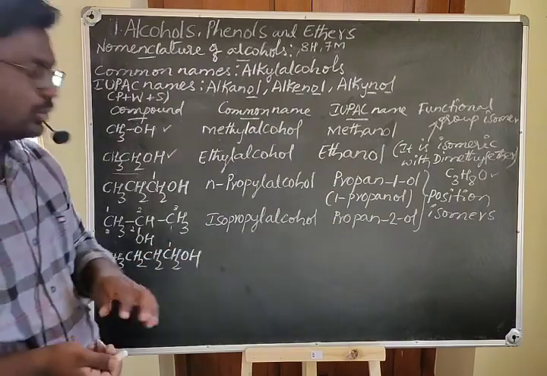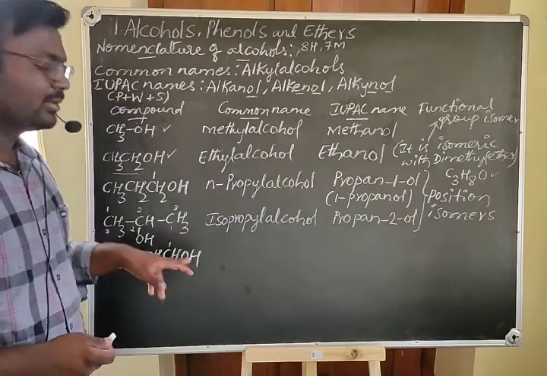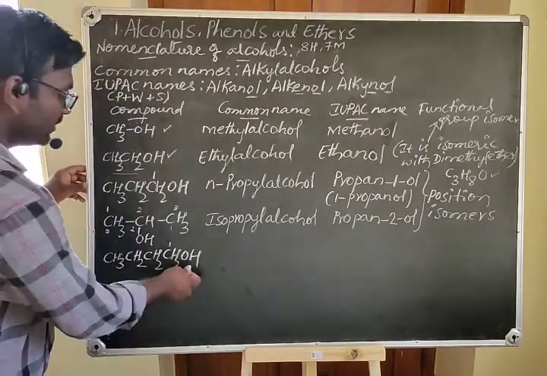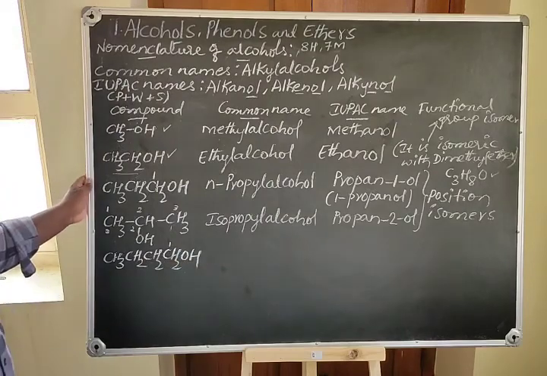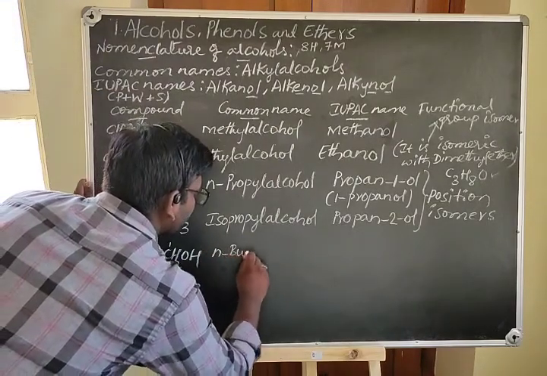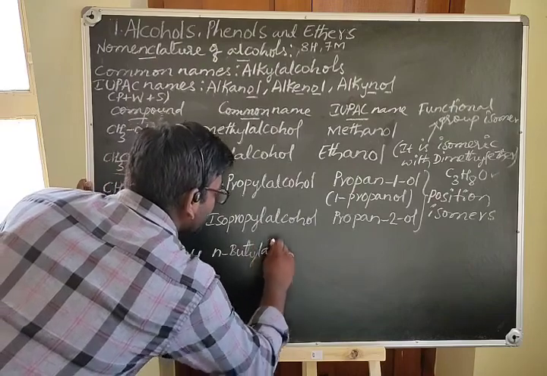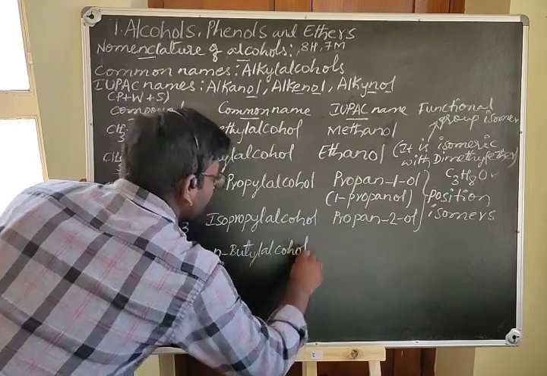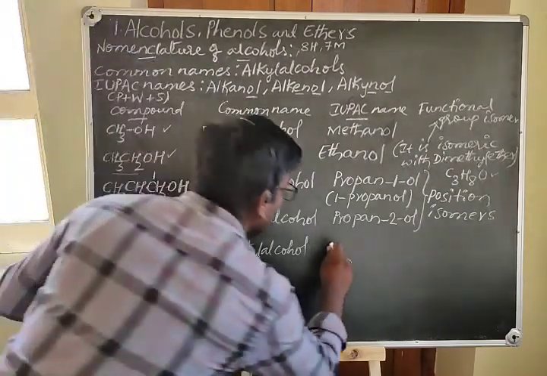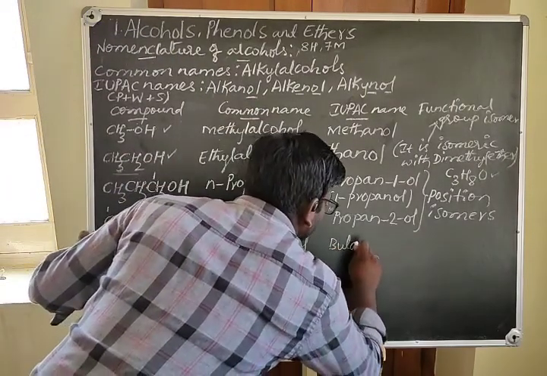Always we have to give the lowest number for the position of the functional groups. Here OH is present on the first carbon, therefore it is normal butyl alcohol, and the IUPAC name of this compound is butan-1-ol.